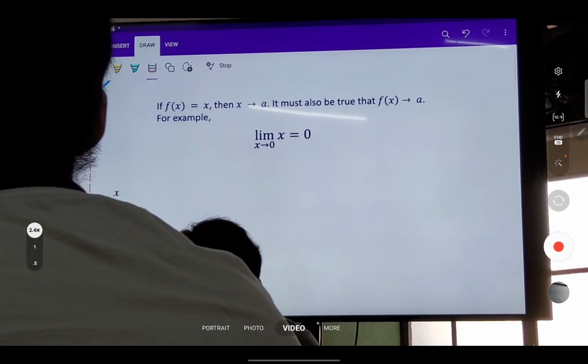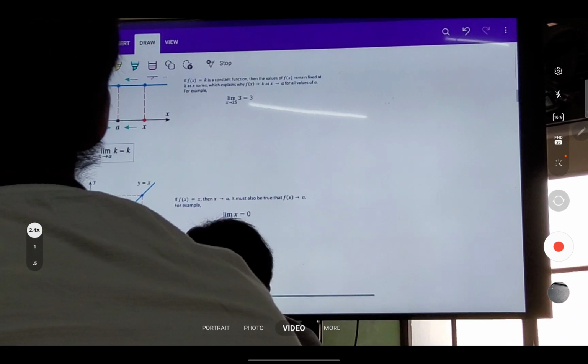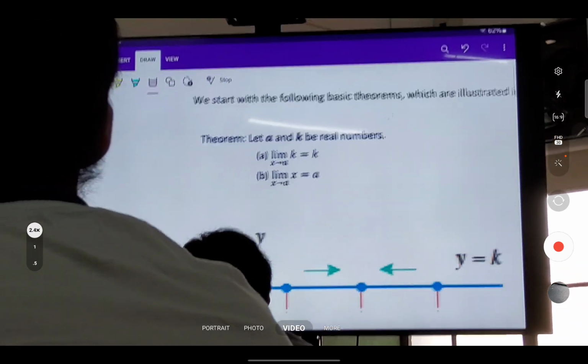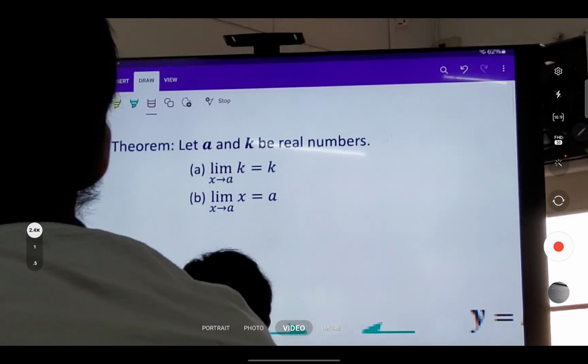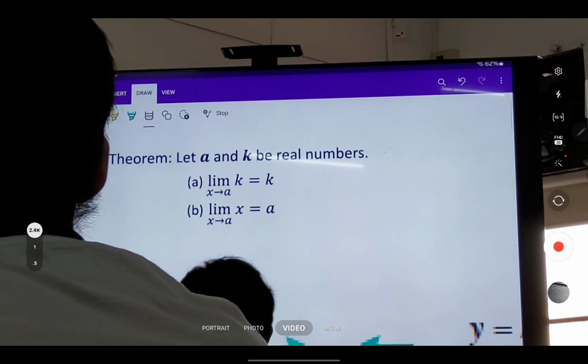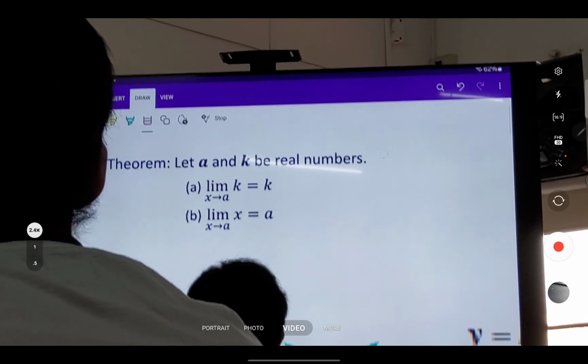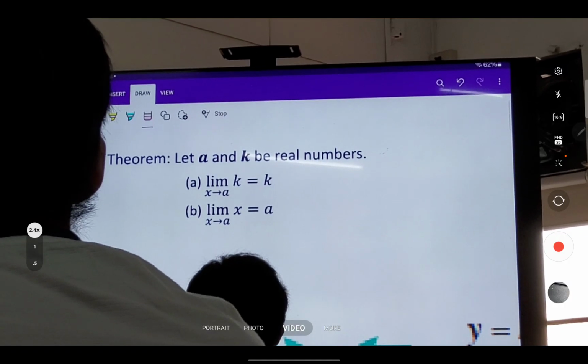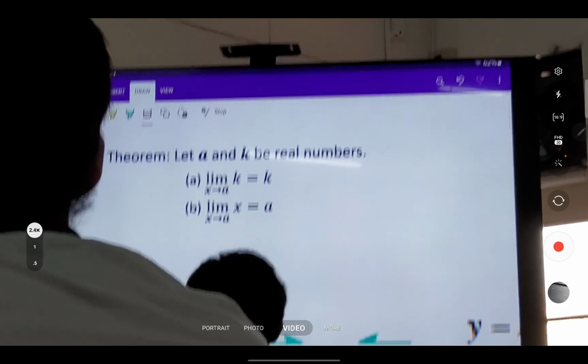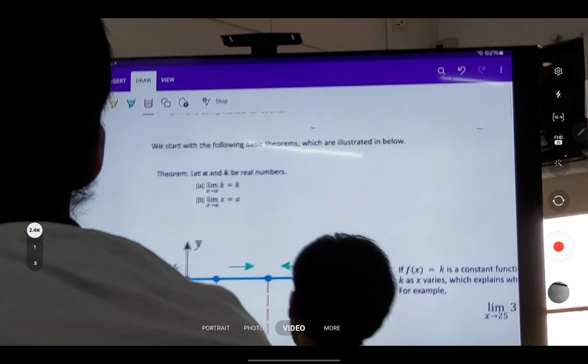So an example is that we have ito, the limit of x as x approaches 0 is 0. So ito yung dalawang basic theorems natin. The limit of a constant is equal to the constant itself. The limit of x as x approaches a is equal to a. Okay? Now, besides this basic theorems, meron tayo dito mga theorems na to.